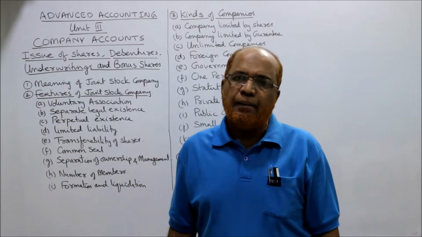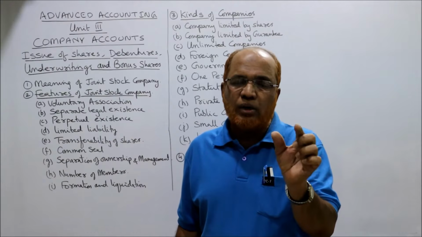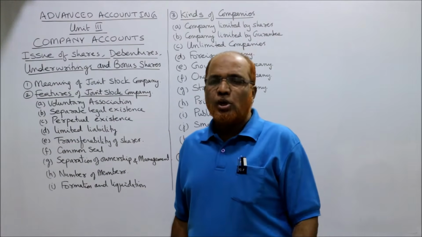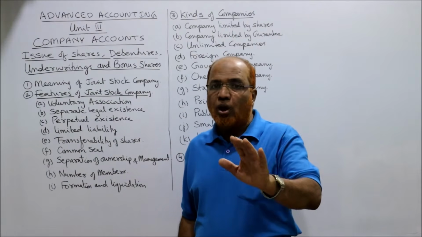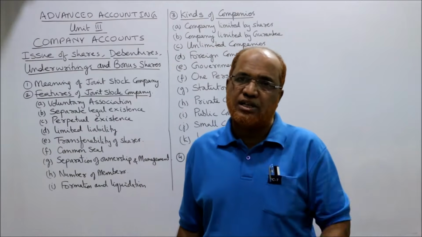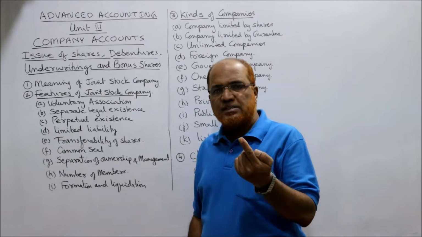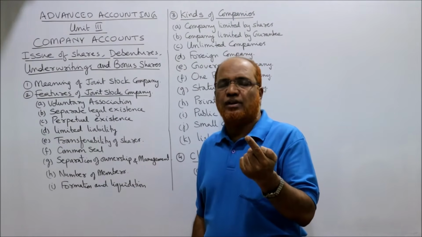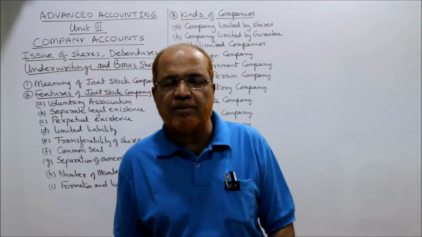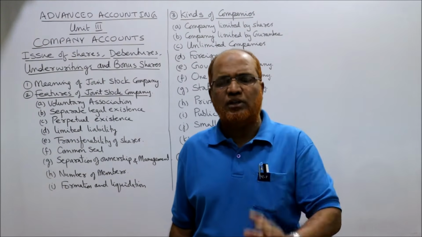Next is limited liability. Normally, the liability of the shareholder is limited to the extent of the amount unpaid on the share capital. So a person's liability is not more than the face value of the shares which he holds. For example, if a person is holding 1 lakh rupees worth of shares, and already he has paid 60,000 to the company as paid up capital, 40,000 rupees he has not paid, so his liability is only up to 40,000.